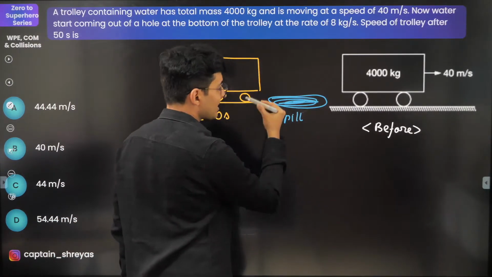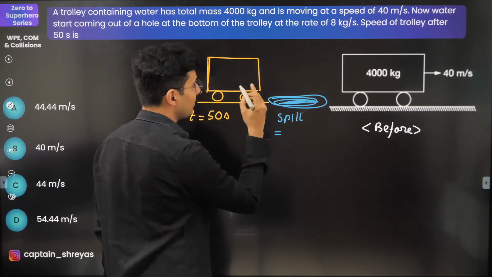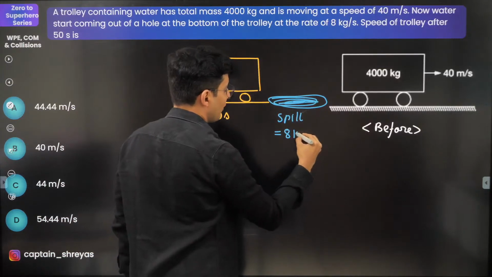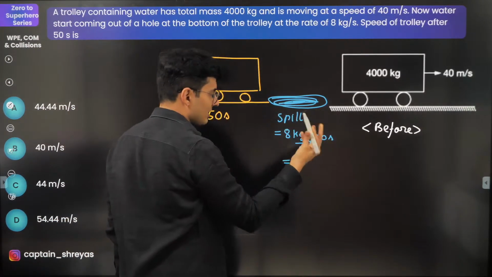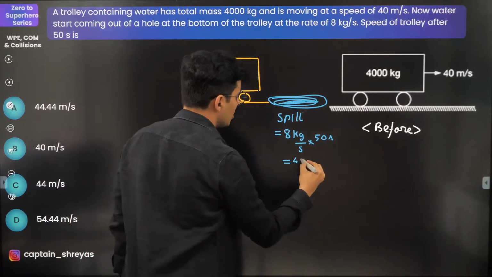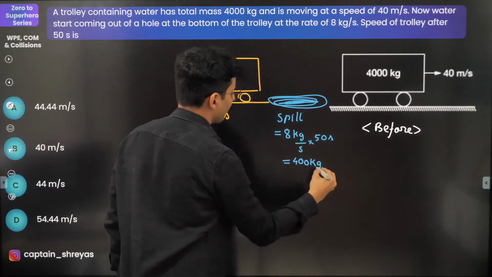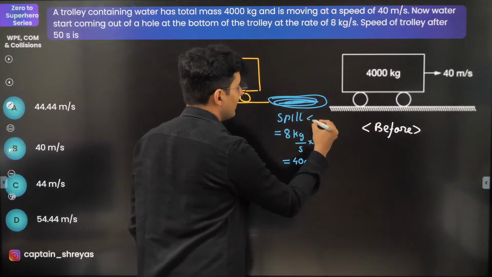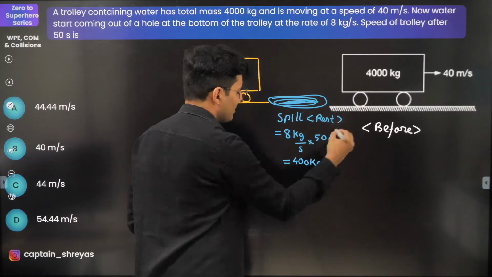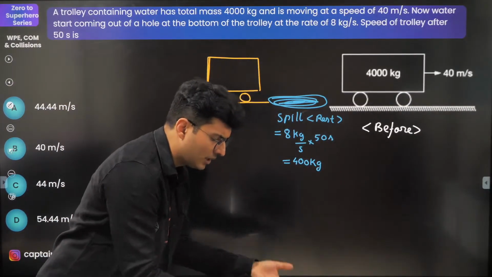Think about it. 8 kg is falling per second into 50 seconds, which is 8 5s are 40, so 400 kg. 400 kg of water will just spill outside, and that will be at rest. It will just spill and fall on the ground.